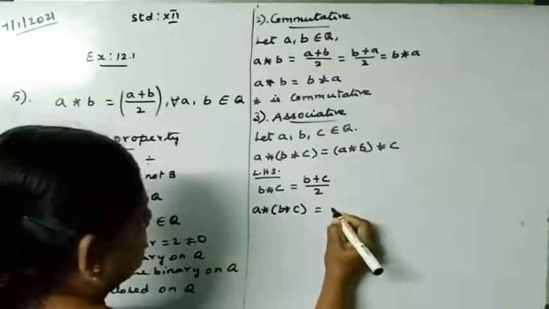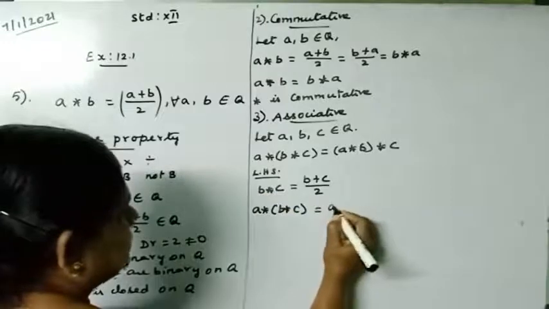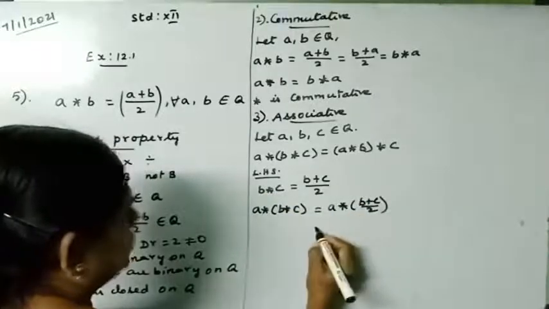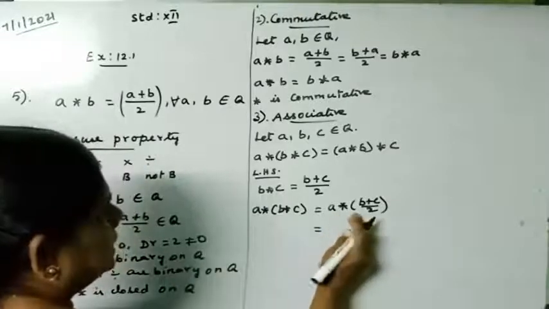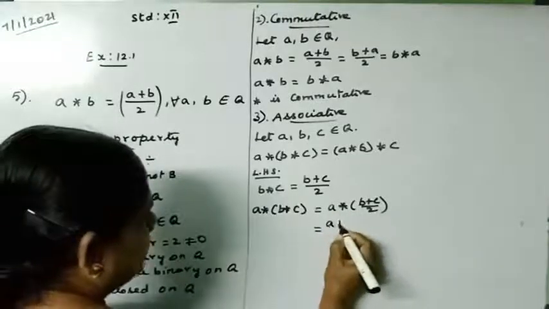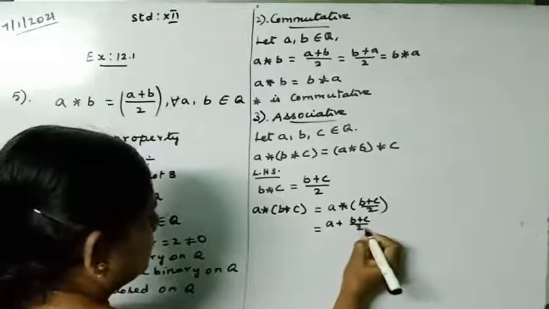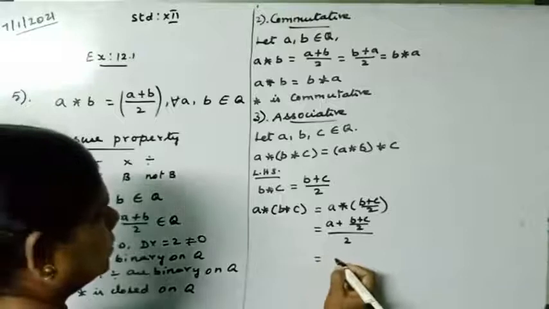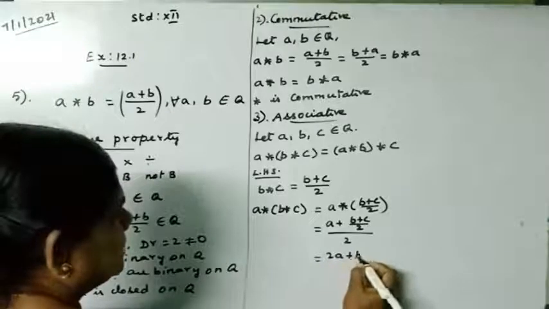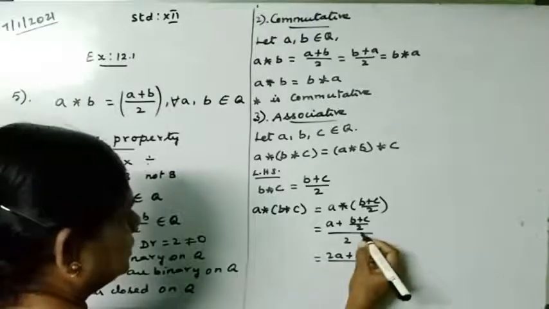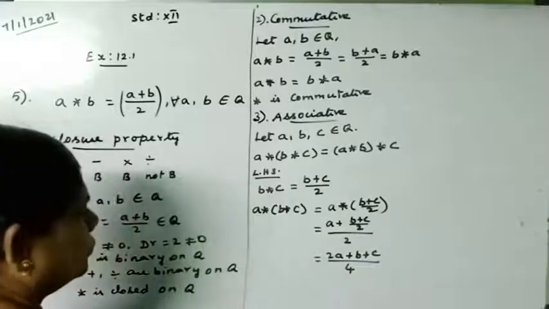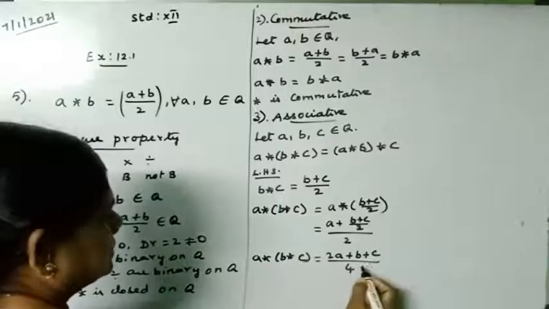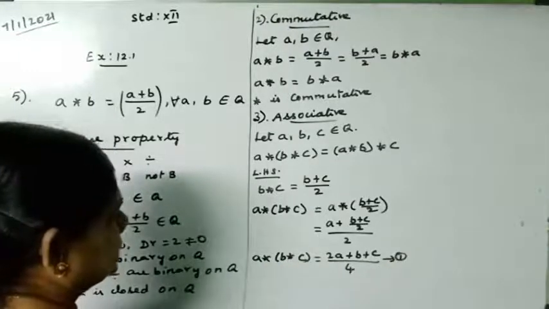If I take A star (B star C), that is A star (B plus C divided by 2), we first need to add the two elements. So it is (A plus (B plus C) divided by 2) whole divided by 2. Now taking the LCM in the numerator, we get (2A plus B plus C), and the 2 goes below, so 2 into 2 is 4. So A star (B star C) is equal to this one. Take this as 1.